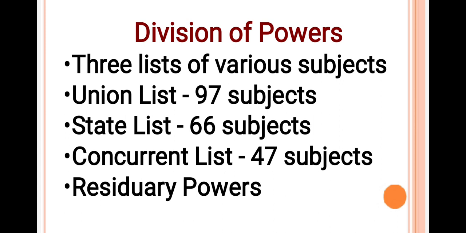The state list is for the state government to legislate upon. It contains 66 subjects. Apart from these two lists, there is a concurrent list which contains 47 subjects. Both the governments can make laws on subjects included in this list. If a subject comes up that is not included in any of the lists, the union government is entitled to make laws on it. These powers are termed as residuary powers.